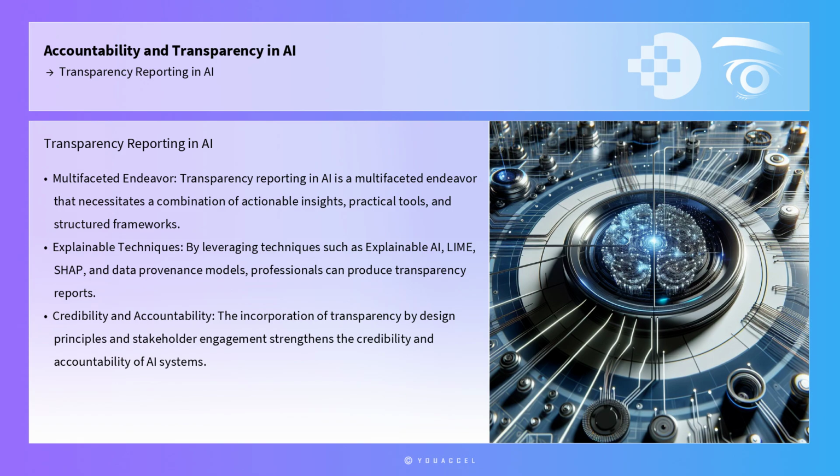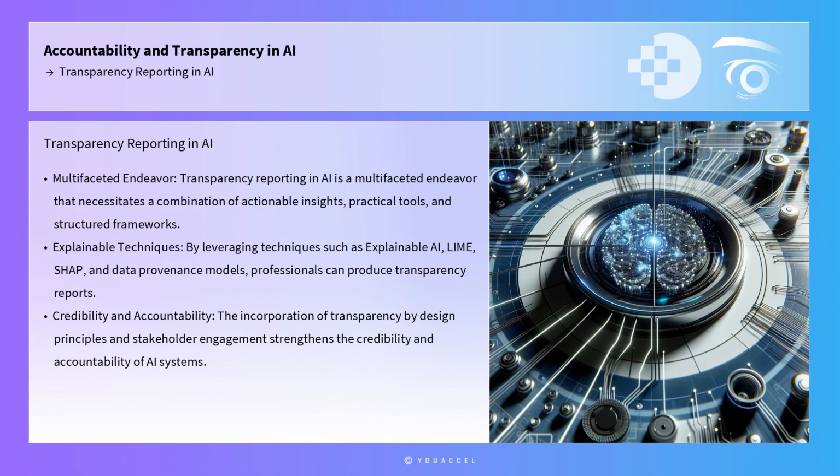In conclusion, transparency reporting in AI is a multifaceted endeavor that necessitates a combination of actionable insights, practical tools, and structured frameworks. By leveraging techniques such as Explainable AI, LIME, SHAP, and data provenance models, professionals can produce transparency reports that are both informative and accessible to stakeholders.